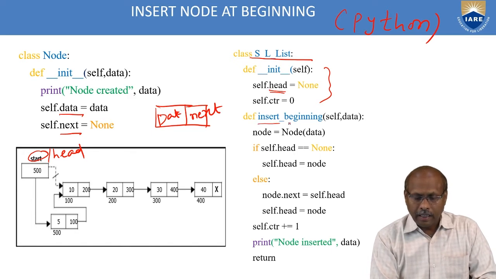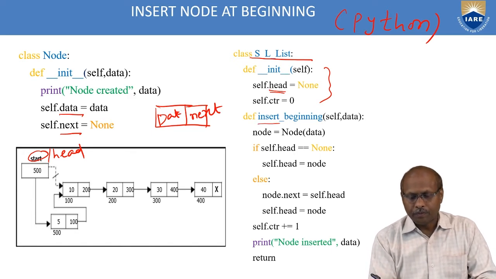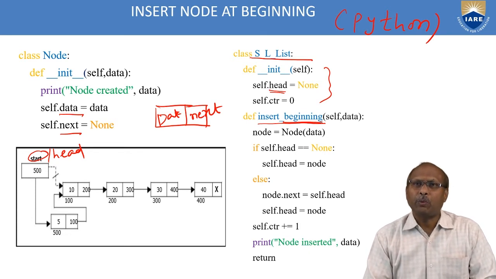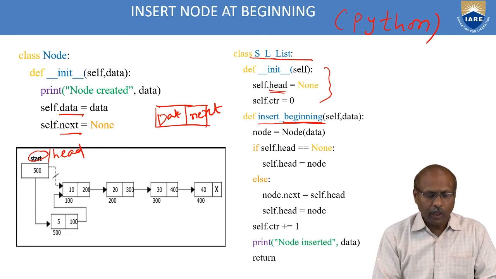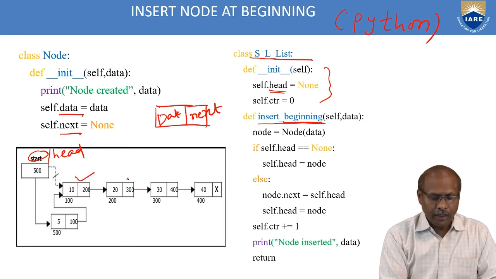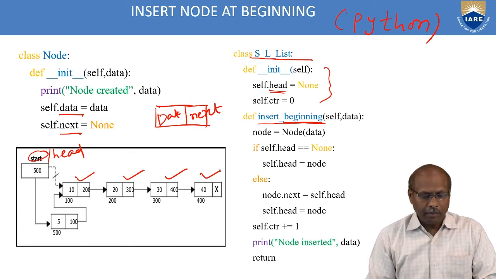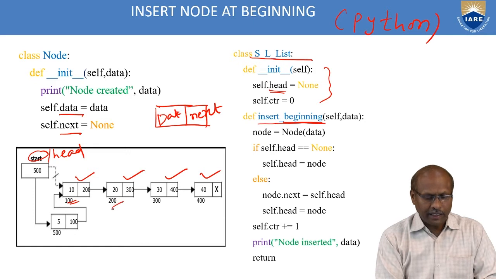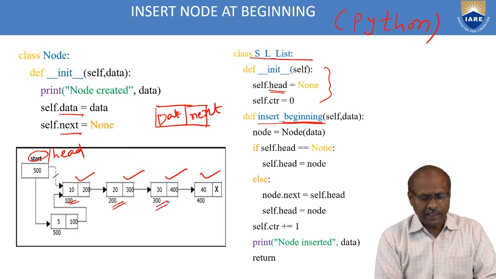Then I want to insert a node at the beginning of the linked list. So if you want to insert a node at the beginning, what do you have to do? Initially, assume I have 1, 2, 3, 4. Four nodes are there. Please observe here. The first node's address is 100. Second node's address is 200. Third node's address is 300. And fourth node's address is 400.